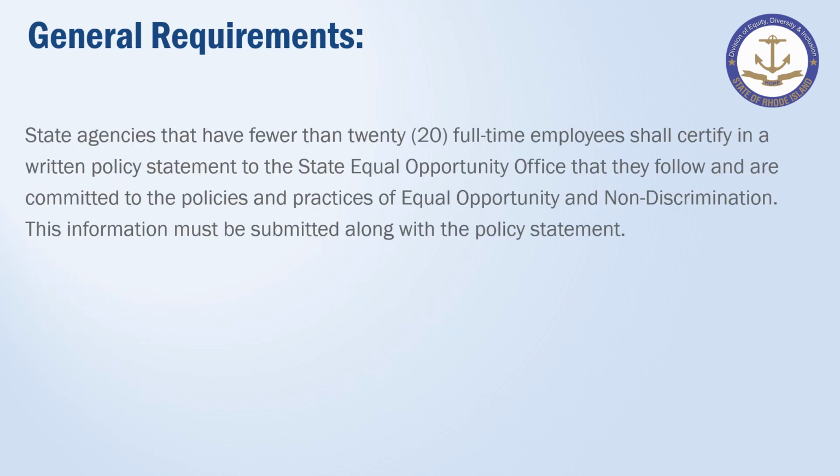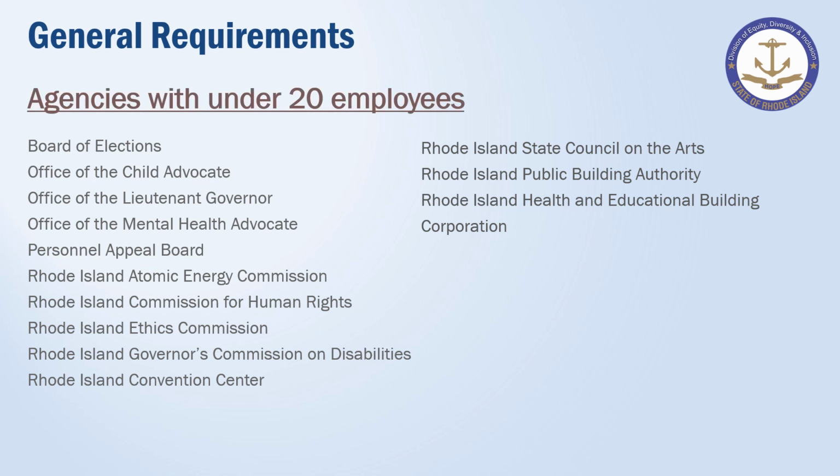State agencies that have under 20 FTEs shall certify in a written policy statement to our office that they follow and are committed to the policies and practices of equal opportunity and non-discrimination. Most agencies under 20 already have a policy statement in place. However, we have gone ahead and attached a template should any agency look to update their policy or any agency need to establish a policy. Agencies with under 20 employees. This listing is also included within the guidelines.